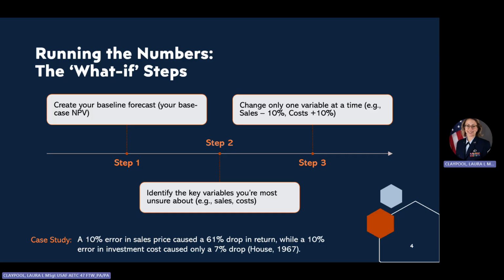To show you how powerful this is, I found a fantastic case study from 1967. It's an article by William House in the Management Services magazine. He analyzed an oil company project and found that a 10% error in the sales price forecast would cause the project's return to plummet by more than 60%. But a 10% error in forecasting the initial investment cost only caused a 7% dip.